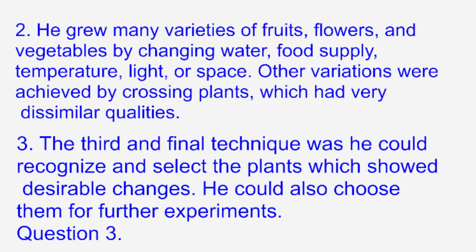The third and final technique was that he could recognize and select the plants which showed desirable change. He could also choose them for further experiments.